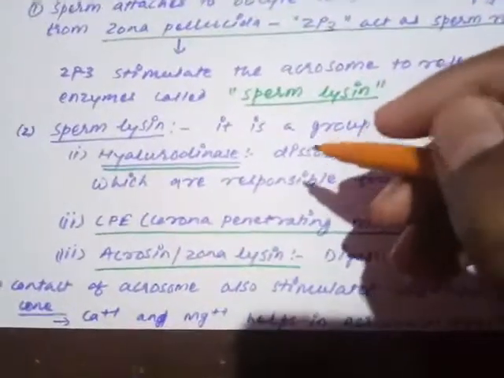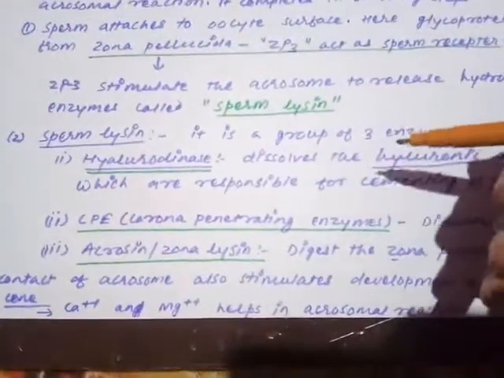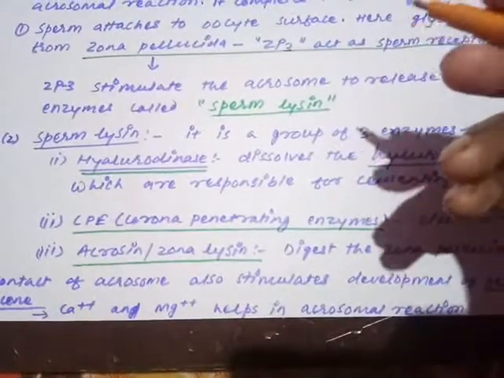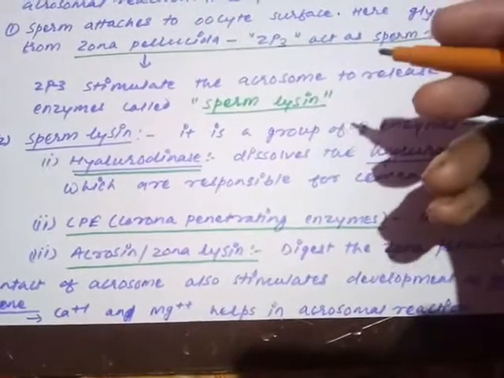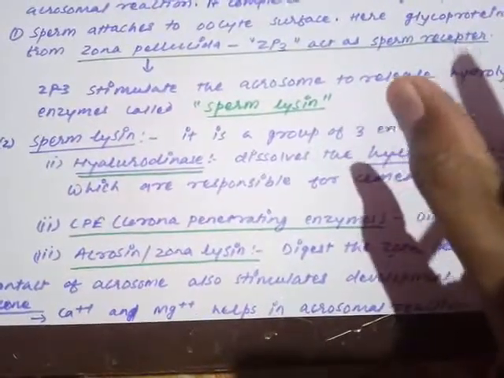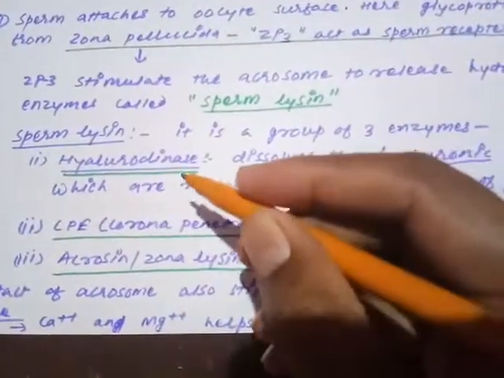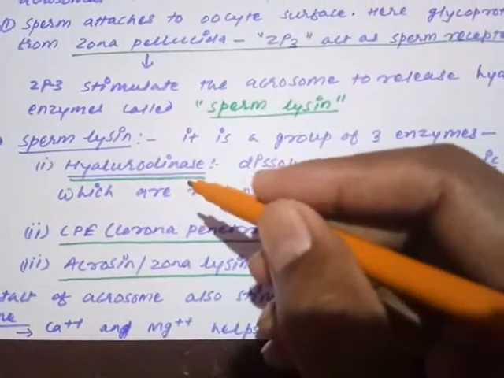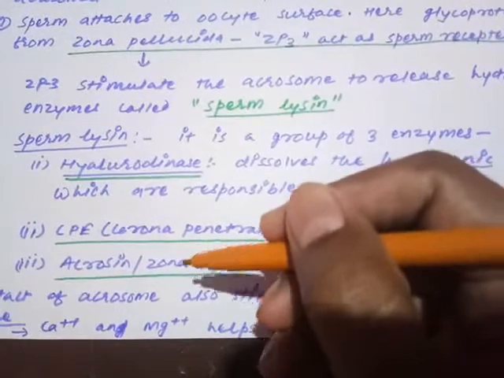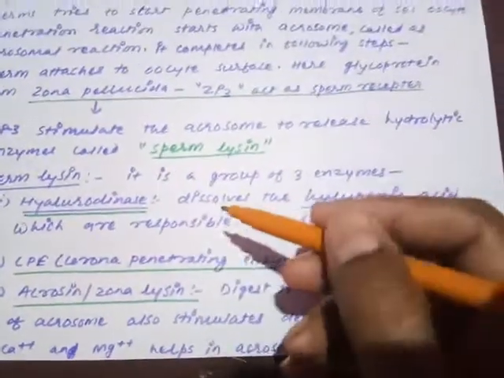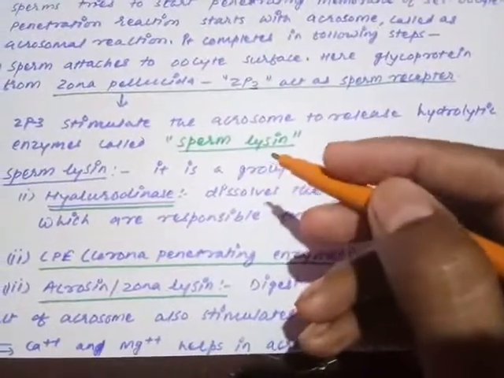What is sperm lysin? Just see. The sperm lysin is not a single enzyme. Till now we were discussing that it is only one enzyme, of hydrolytic nature, but sperm lysin is the combination of three enzymes. तीन तरीके के एंजाइम का कॉम्बिनेशन है. The first enzyme is called hyaluronidase, second is called corona penetrating enzyme, third one is called acrosin and zonalysin. Hyaluronidase, the first work is of hyaluronidase.